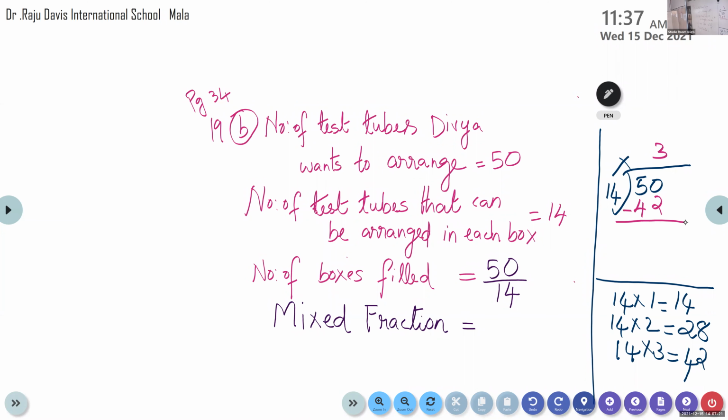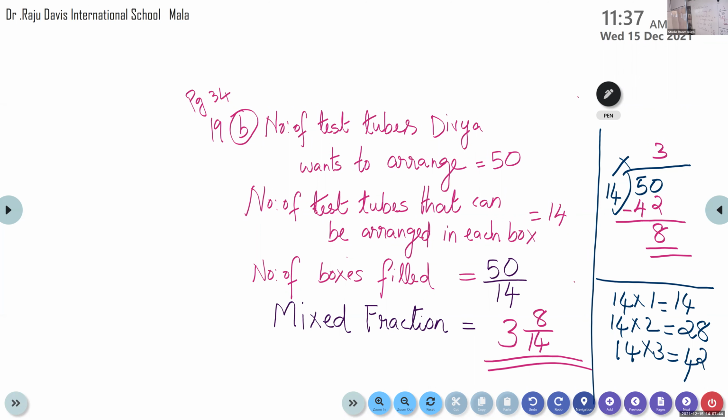What's the remainder, children? 50 minus 42? 8. Yes, 42 plus 8 is 50. So we got our quotient, we got the remainder, we know the divisor also. So what's the answer? 3 and 8 by 14. Very good. Correct answer. I think all of you got the same.